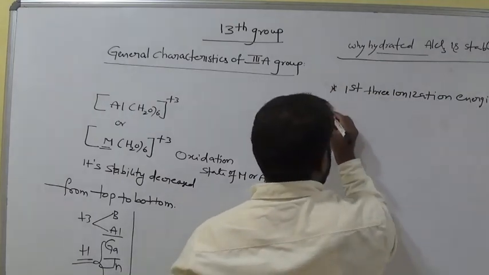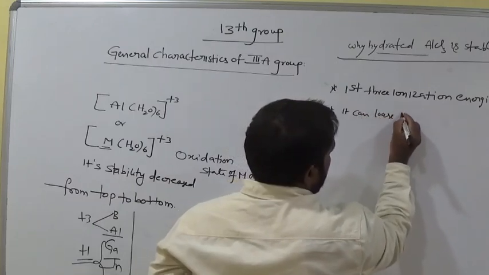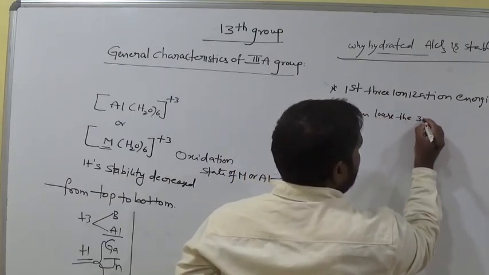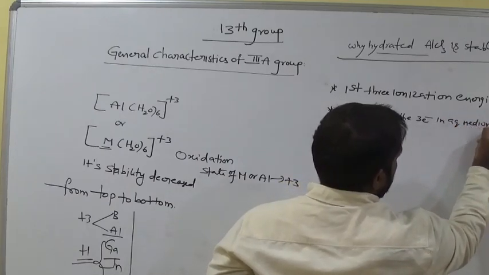That is one of the points. It can lose the 3 electrons in aqueous medium.